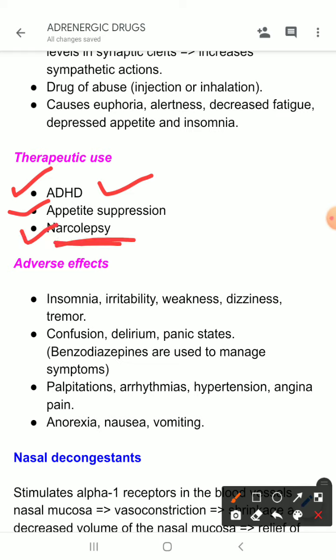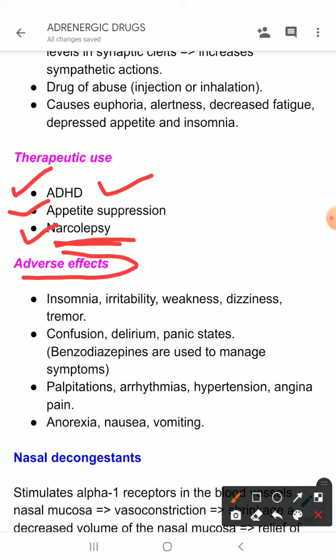Narcolepsy is a type of sleep disorder where in daytime you feel extremely sleepy, you fall asleep in your working place, maybe on the bus, on the train, or anywhere you feel extremely sleepy all the time. So this is narcolepsy, and you can use this drug here. But again, this is a very less commonly used drug.